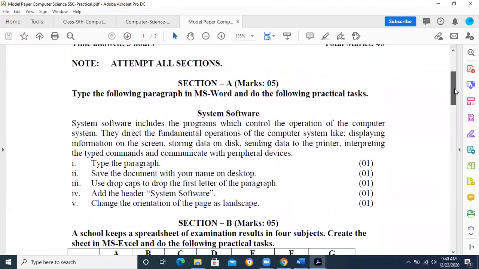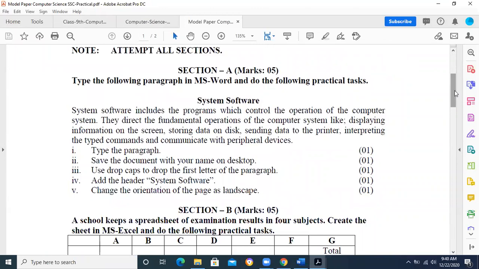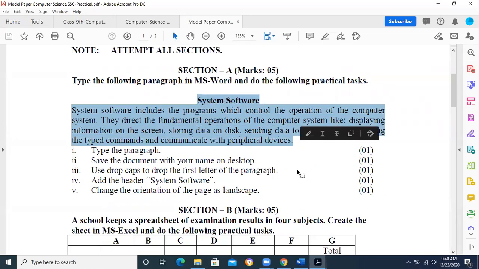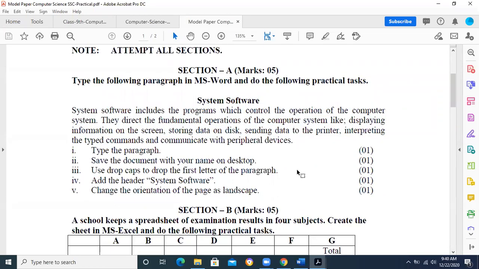Just take the example of Microsoft Word. What kind of questions can come in Microsoft Word? You may be given some passage or a paragraph. For example, one paragraph is given over here. System software includes the programs which control the operations of the computer system. This is about the system software. Now what you need to do: type paragraph number 1 for 1 mark. Save the document with your name on the desktop. Of course, you save your document with your name or with your roll number and name both. Sometimes we say that you should save with your roll number and name on your desktop.